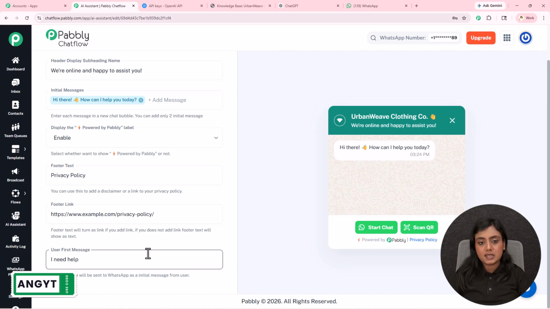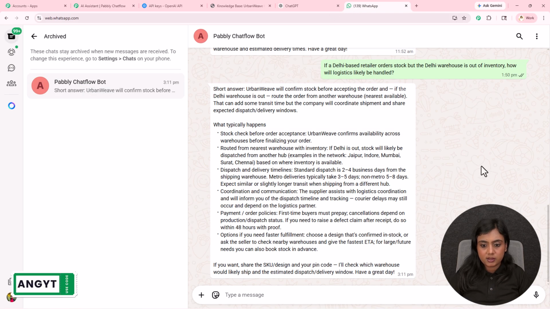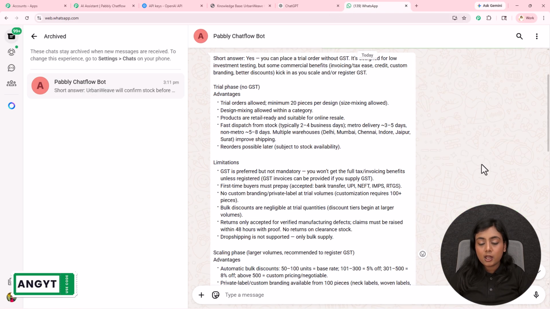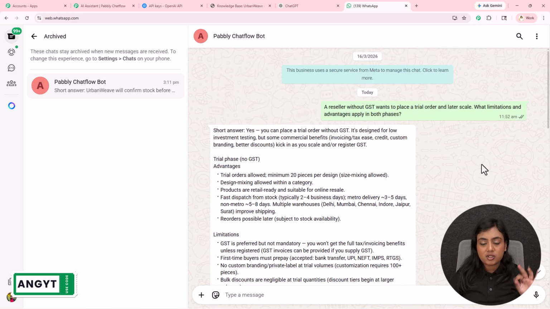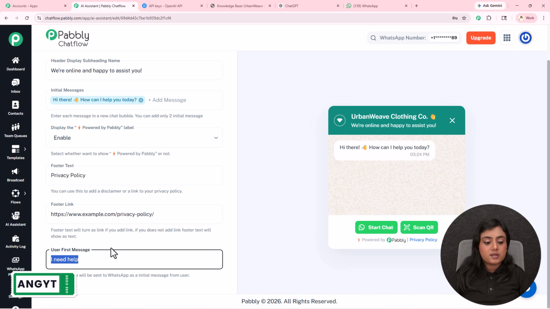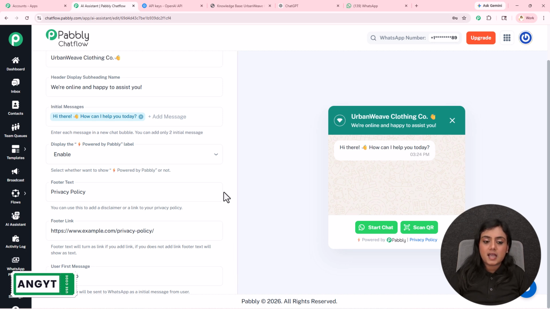So let's suppose the customer directly reaches out to this AI assistant. What is the first usual message that your bot usually receives? You have to enter that first user message in this section. I will leave it as "I need help."